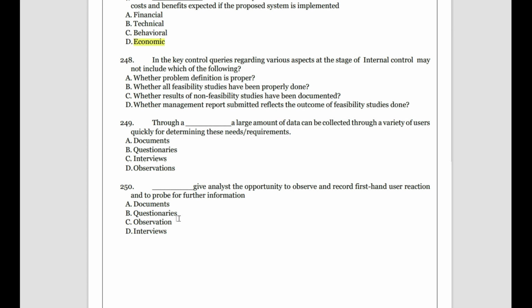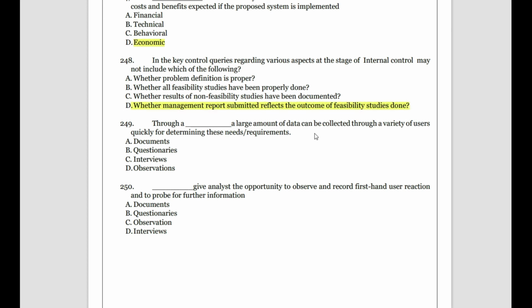Whether the results of any non-feasibility studies have been documented, like suppose you came to know that this thing is not going to happen because of the system, so did you document that thing there, like this service we can't provide? So these three will be available in the internal control, but management report submitted reflects the outcome of feasibility. So management report is given to stakeholders, not to the internal people there, so this one will not be included as a part of the internal control.